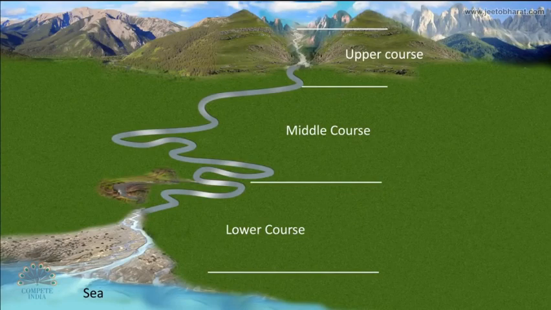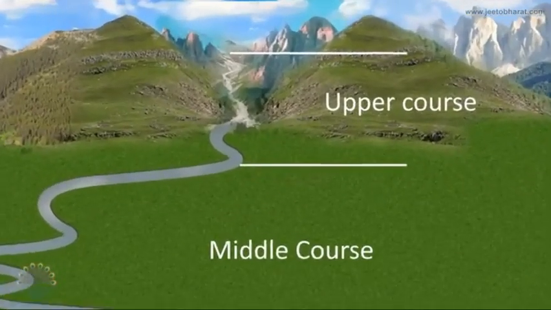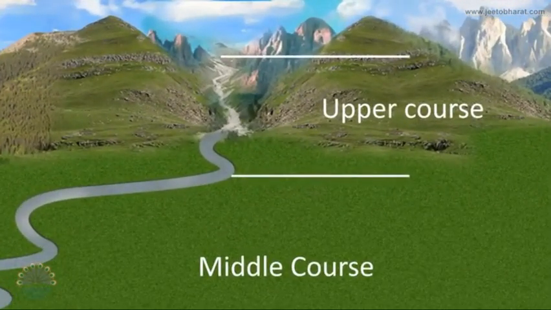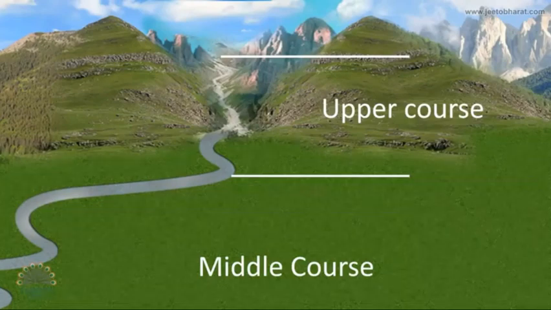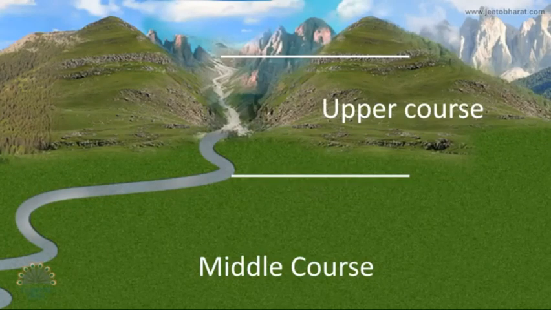Himalayan river have long course of journey divided into three distinct features. First one is the upper course or the mountain course, where the river originates, and here the velocity of water is faster due to the steep gradients. The floor of valley is narrow and the shape of valley is V in shape.